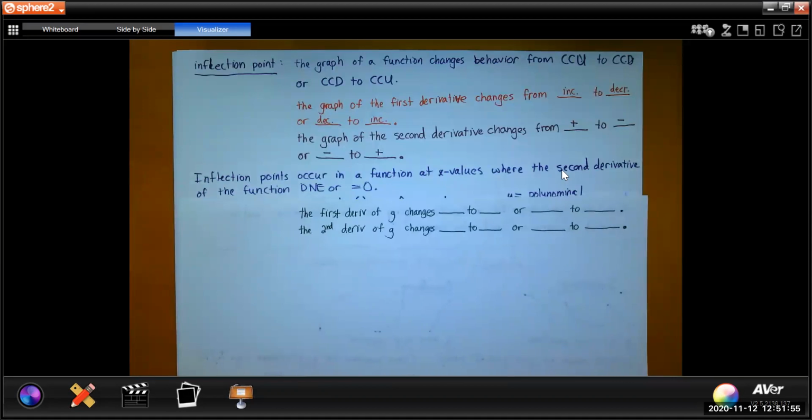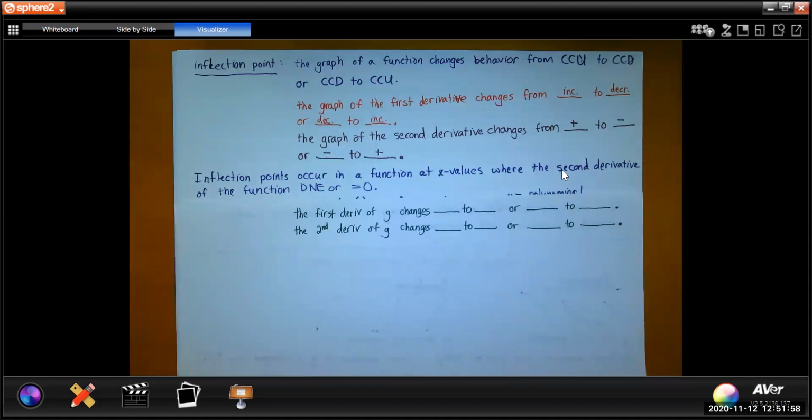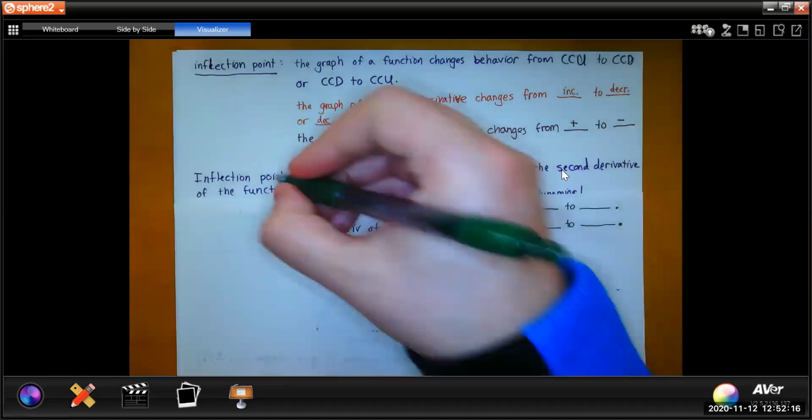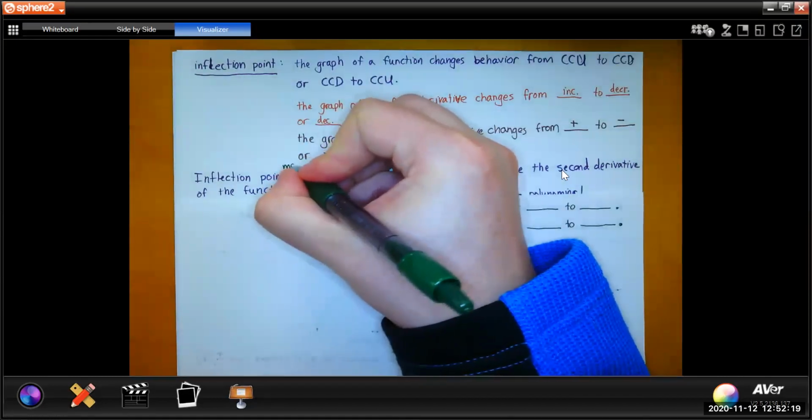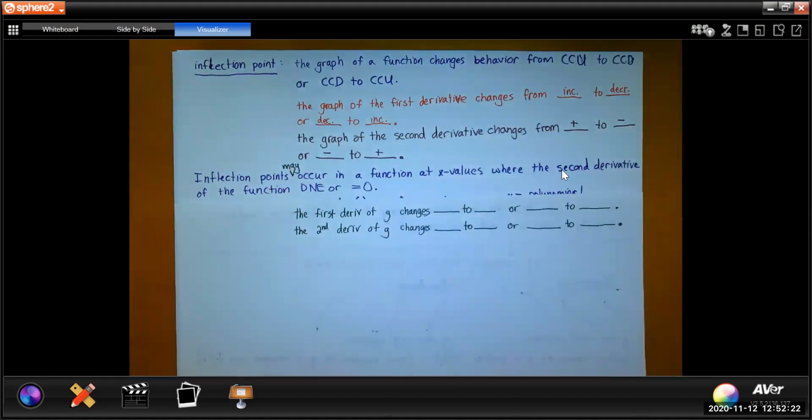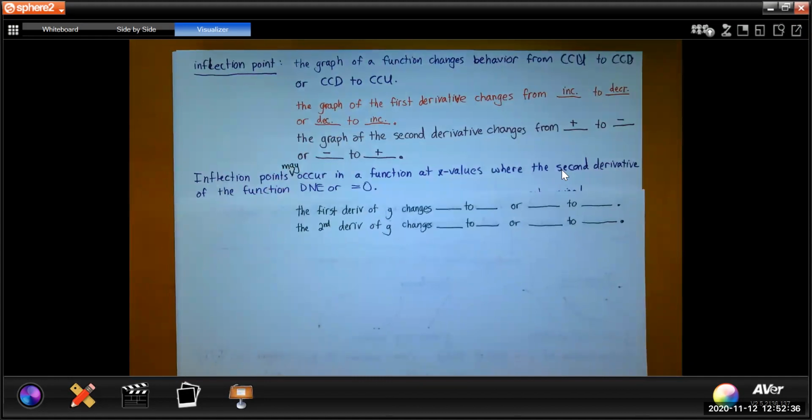So there is a pattern in the relationship between inflection points and the second derivative. And that pattern is when the second derivative does not exist or is zero, you're going to know to look for an inflection point in g. Crucial word here, may. So this is a little bit like looking at critical values of g in g prime to determine where potential relative extreme values are. But this is in the second derivative. All right.